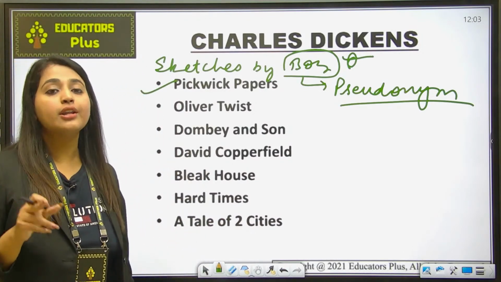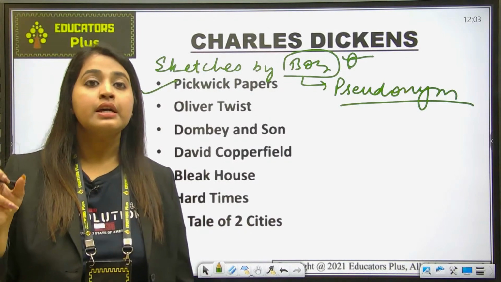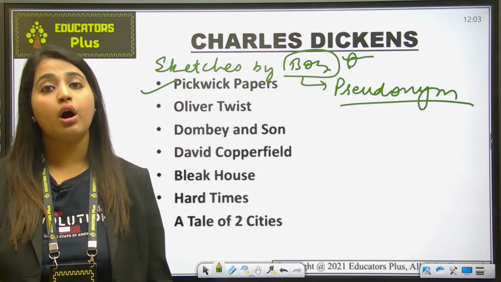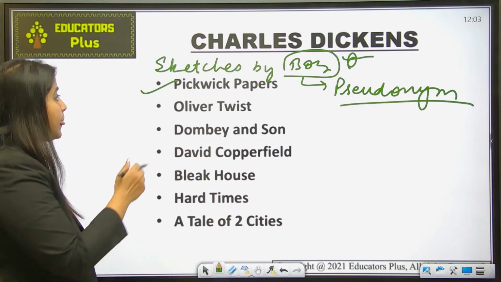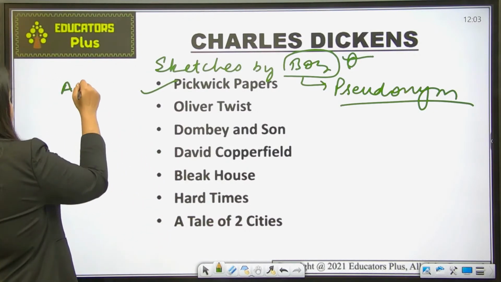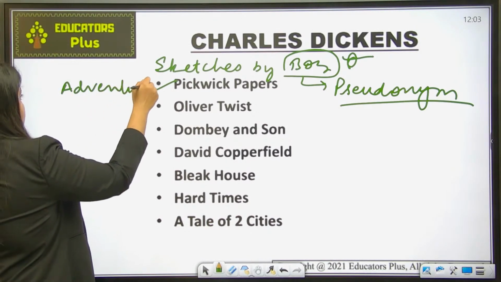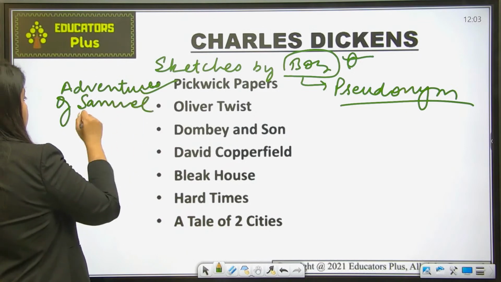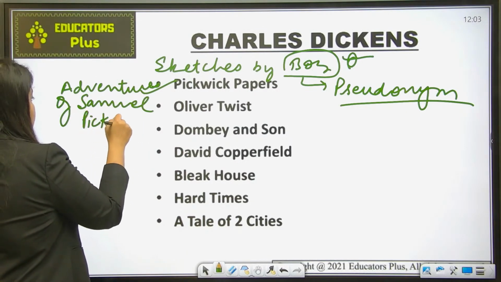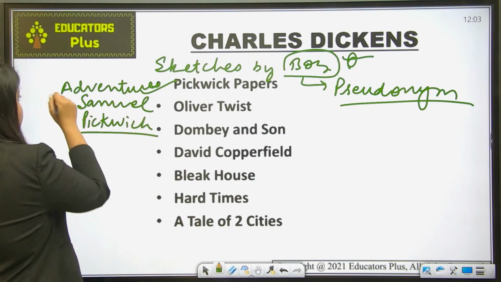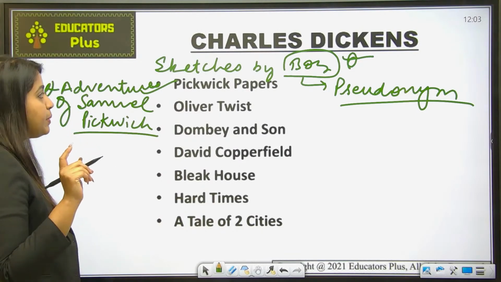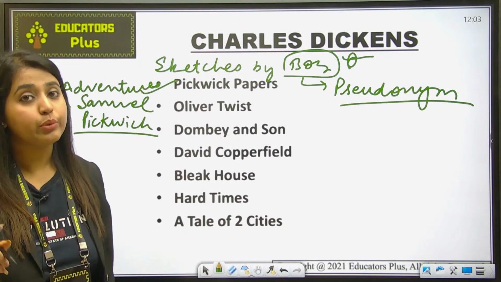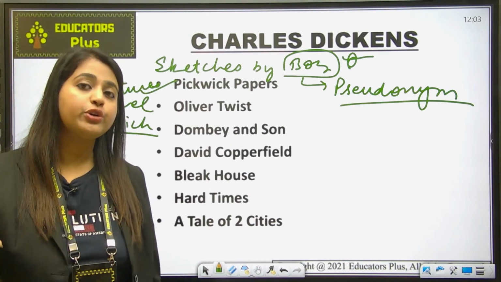ठीक है. Now the first work that comes is Pickwick Papers. Now it is also known as Adventures of Samuel Pickwick. ठीक है, तो ये इसका full title है. Pickwick Papers is not the full title. Full title क्या है, Adventures of Samuel Pickwick. And what is the story all about?